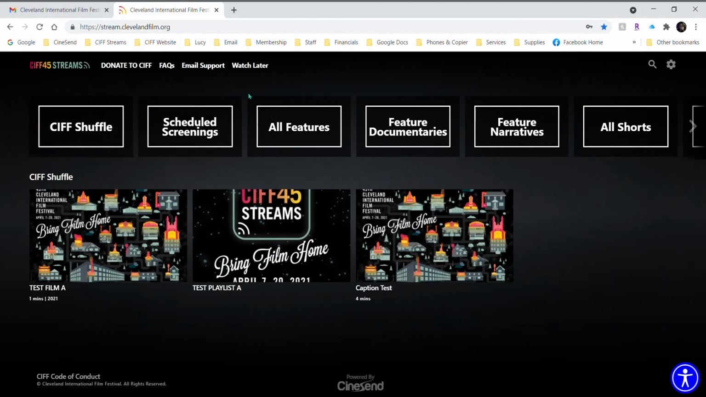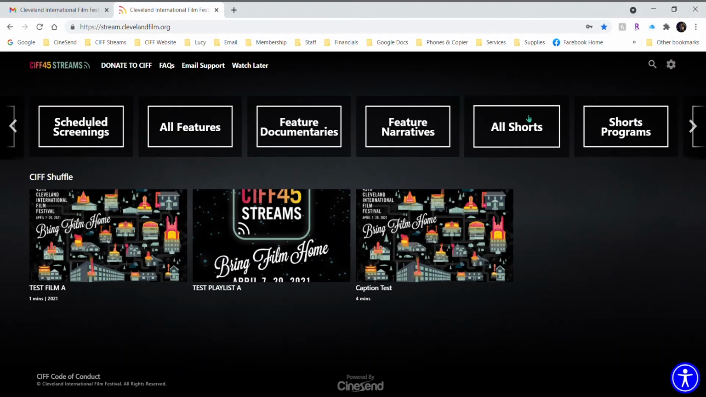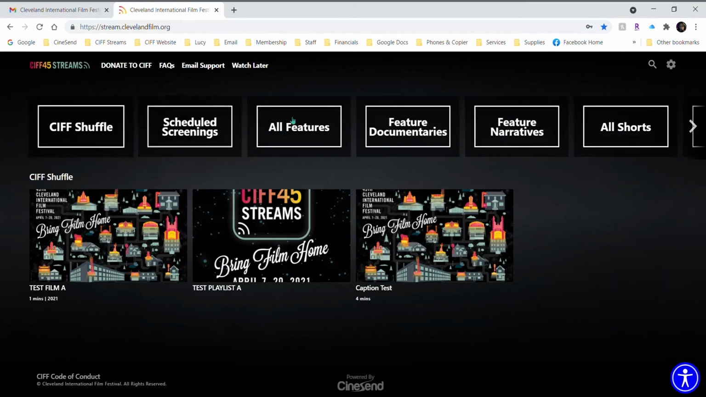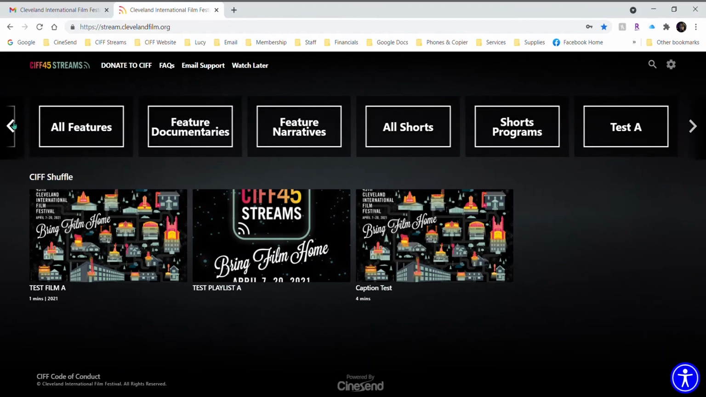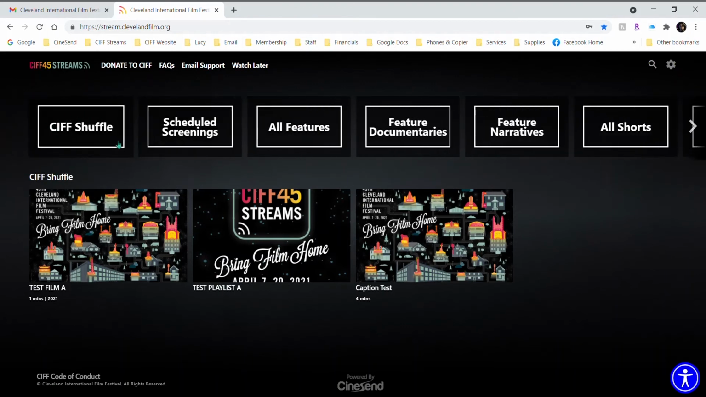Up here, you'll see different categories of films in the SIFT45 Streams program, such as the shorts programs, all shorts, feature narratives, feature documentaries, all features, our scheduled screenings, and, see here, this SIFT Shuffle, which is kind of a fun feature that just gives you a random listing of films from the SIFT45 Streams program. It's kind of fun, especially if it pulls up something that you haven't normally come across in your previous browsing.